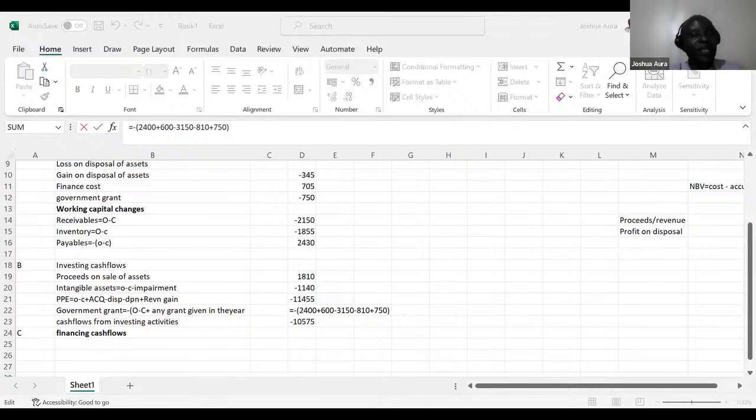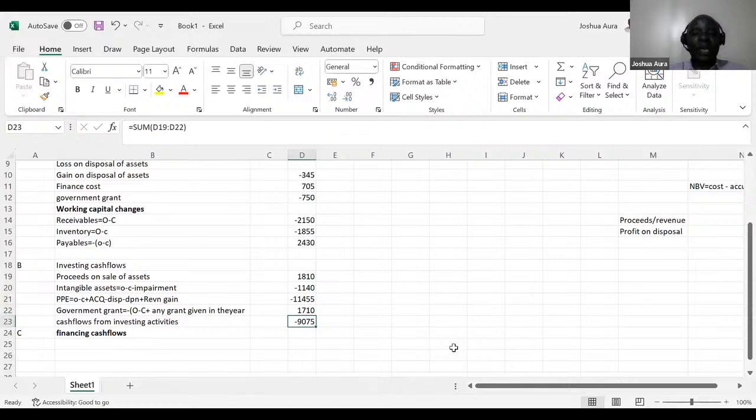And that is why we remove this from liability straight away to your income, and that is why, ladies and gentlemen, we are subtracting here. So if I come back to my Excel, I need to say minus here, like that, and then say enter. Yes, it gives me 90, 75.